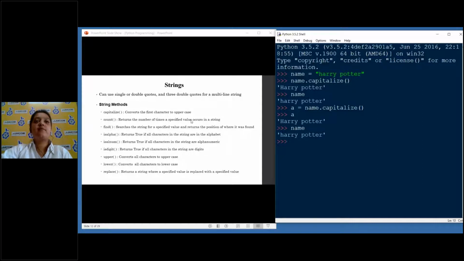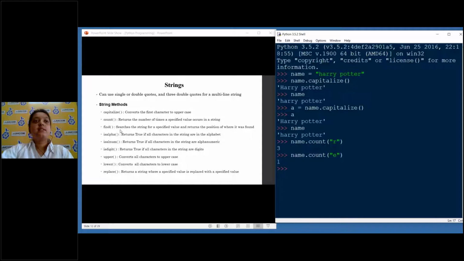Okay. Next, we have count. It returns the number of times a specified value occurs in a string. So now if I say name dot count and pass, suppose I have to count the number of R's. In Harry Potter, how many R's are there? 3 R's. So 1, 2, 3. So it will give us the number of times a specified value occurs in a string. You can pass T. You can pass E also. You see, we have one E here. So this was all about count.